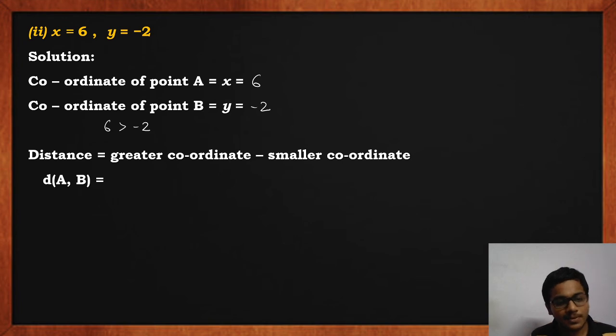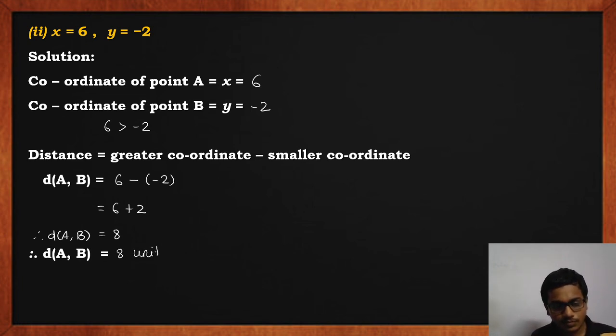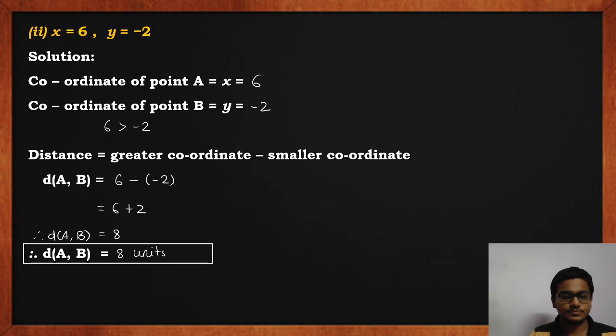So distance AB will be 6, which is the greater coordinate, minus the smaller coordinate, which is minus 2. So minus of minus is plus. So this will become 6 plus 2. So this will become 8. So we'll write therefore distance AB equal to 8. So distance AB equal to 8 units. Okay.